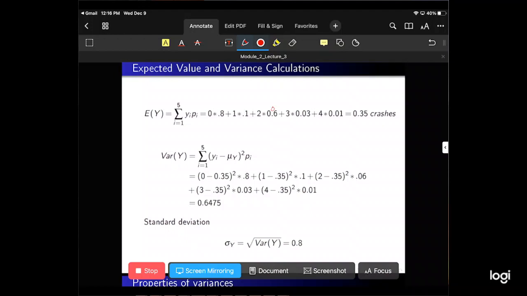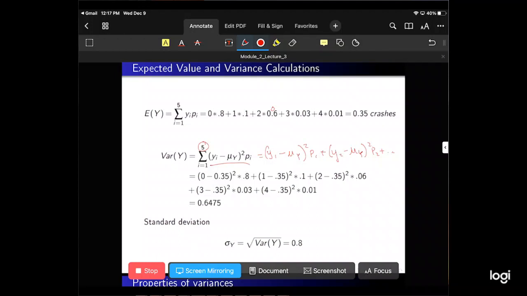What's the variance of this thing? Well, let's plug in these values for this formula. Here's the variance formula again. We can expand this if we want. So really, for every i, let's just do the first couple: y1 minus mu y, squared, times p1, plus y2 minus mu y, squared, times p2. And then we would go all the way out to 5, because there's 5 possible outcomes. And then we would plug in the values.